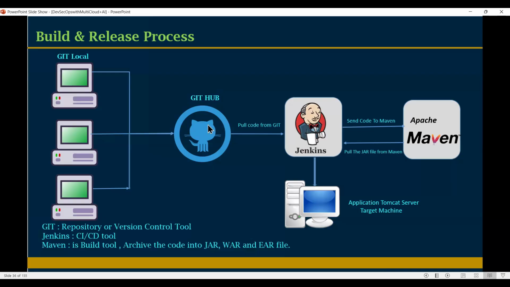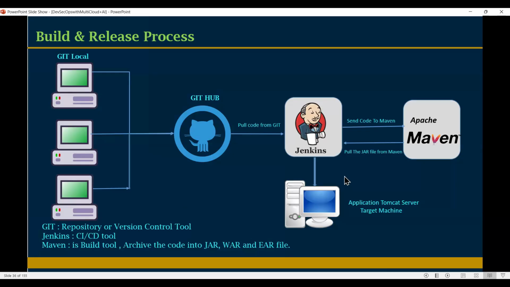Once the code is moved to GitHub, in this flow the next tool is Jenkins, right? So what is Jenkins? What will Jenkins do? Jenkins is a CI/CD tool. CI/CD means continuous integration, continuous deployment or delivery, right?